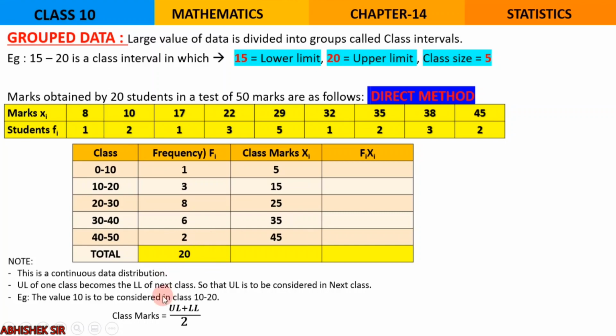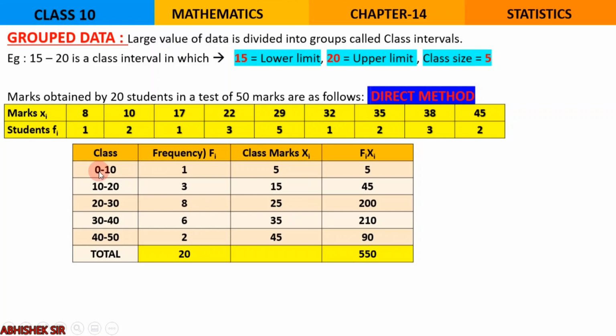Now what is class mark? If you see over here, class mark is the average of the upper limit and lower limit of any class. That means if we want to find the class mark over here, we will have to add both, 0 plus 10 upon 2. What is 0 plus 10 upon 2? 5. Same way 10 plus 20 upon 2, 30 by 2 is 15. So 5, 15, 25, 35, 45 will be the class marks. This number basically represents the central value of this class.